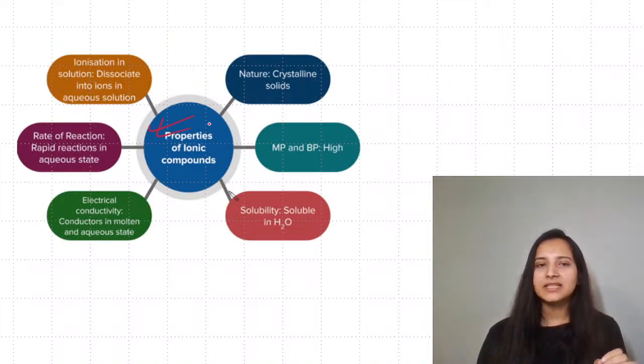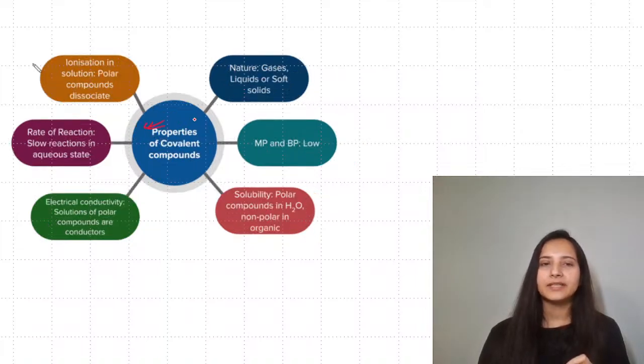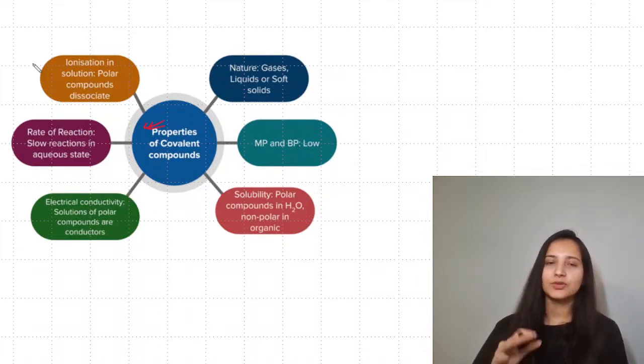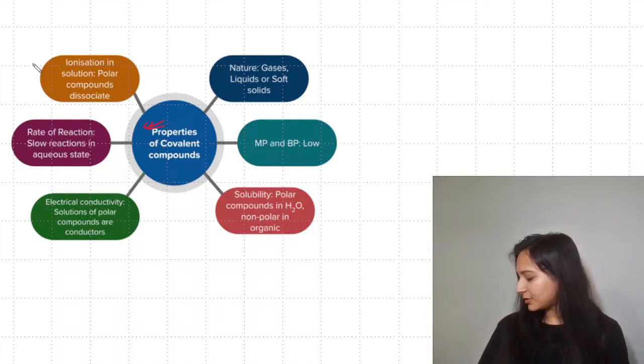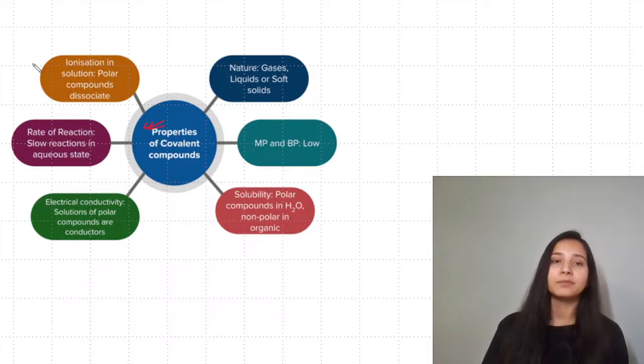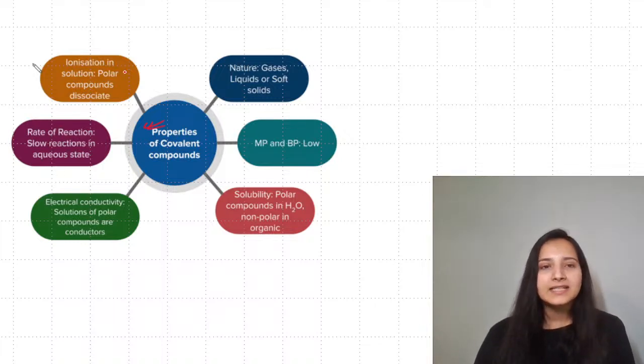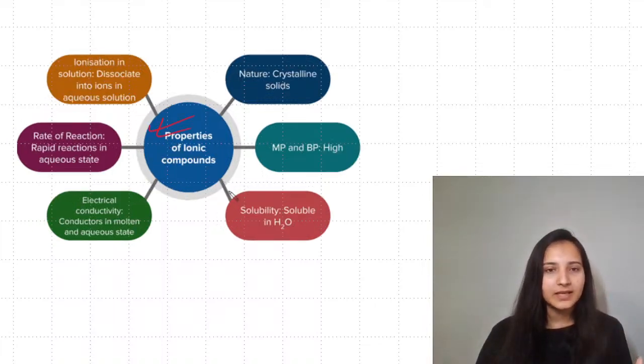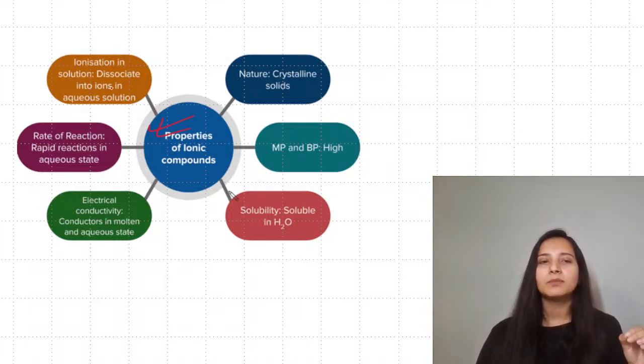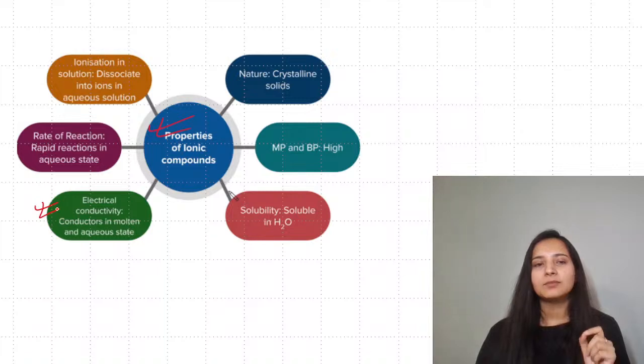From the properties of ionic compounds, you do get questions, and even from the properties of covalent compounds. Over here in the slides, you only have the topics from where questions are being repeated. Apart from that, when you look at the chapter, it's a vast syllabus. You have many topics over there, but only the ones which are being repeated, we will be discussing. Ionic compounds dissociate in water to form ions, but among covalent compounds only the polar ones will do so. Ionic reactions are quicker, but covalent are slower, in terms of reaction rate. They do conduct electricity in molten and aqueous state.